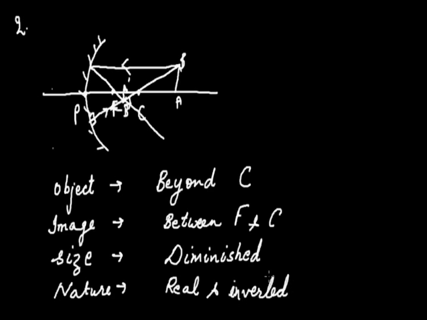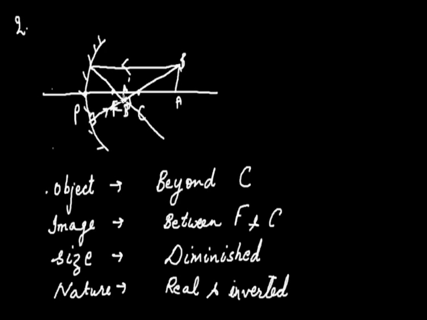So this was the second case in which the object was not at infinity and not at C or any other fixed point, but it is in between the center of curvature and the infinity. That's why the object location is said to be beyond C, and this object AB, when we consider two rays, one ray which is parallel to the principal axis and passing through the focus, and one ray which is passing through the center of curvature and retracing its path back.